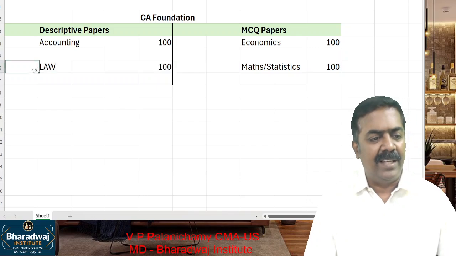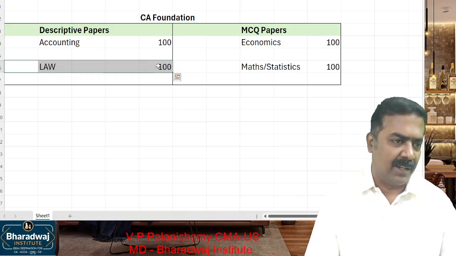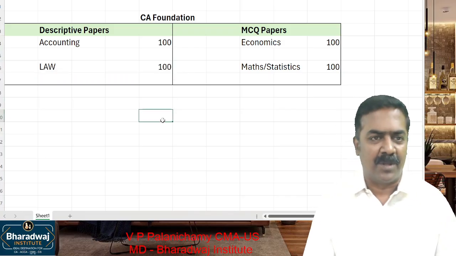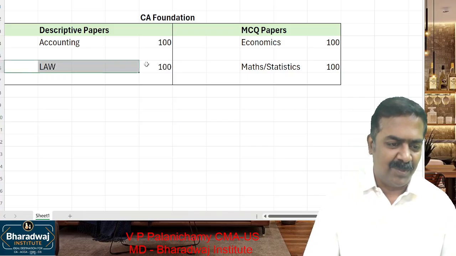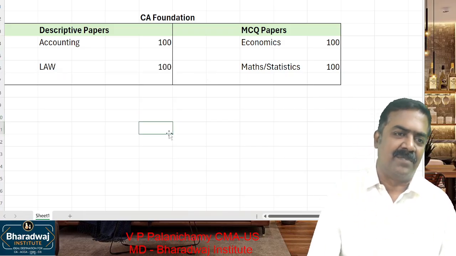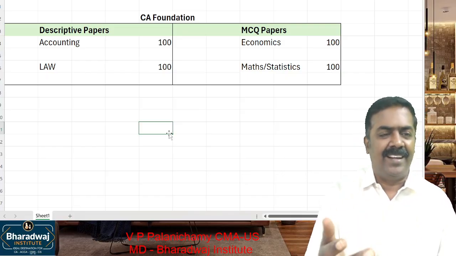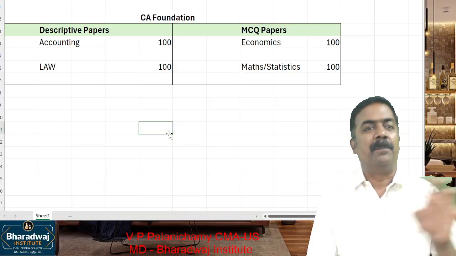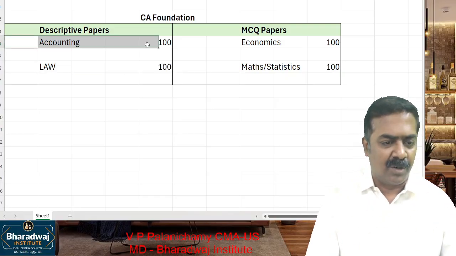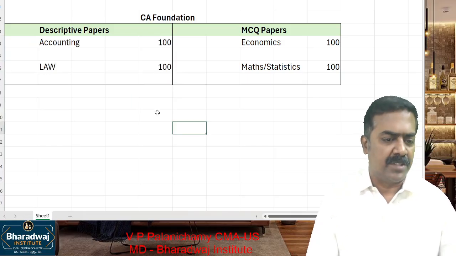If you have done legal studies in your +1 and +2, maybe you would have done basics of law. Otherwise, it's going to be a new paper for a +2 student. So in law, you will be learning basics of the Contract Act, basics of the Sale of Goods Act, basics of the Consumer Protection Act, and minimal things about the Companies Act. That is about your accounting paper and which paper? Law paper. Law paper is also descriptive in nature.